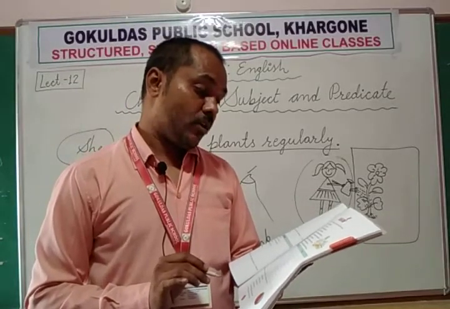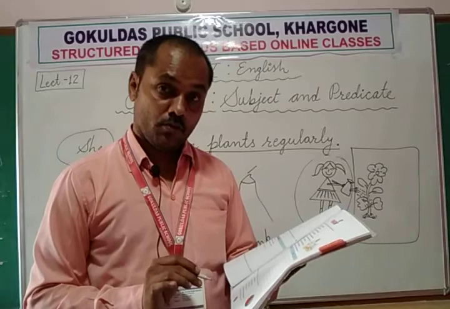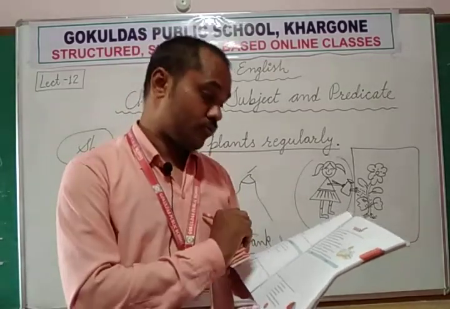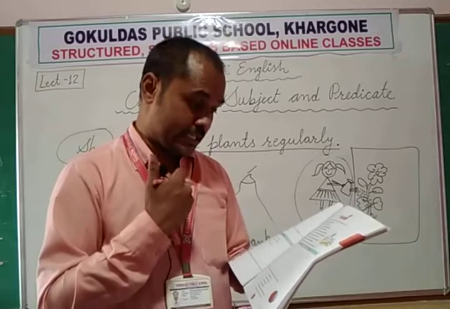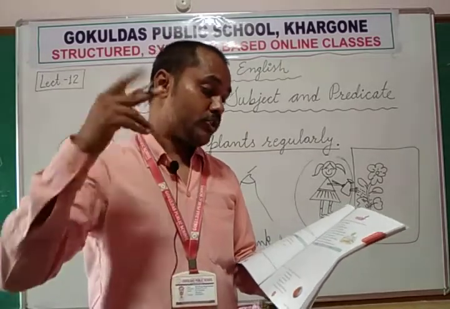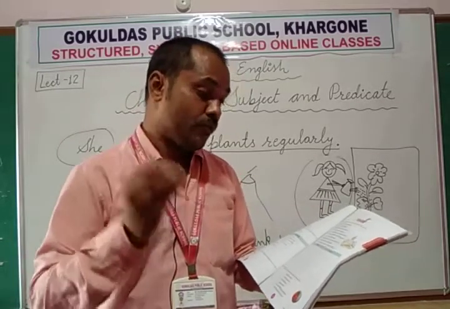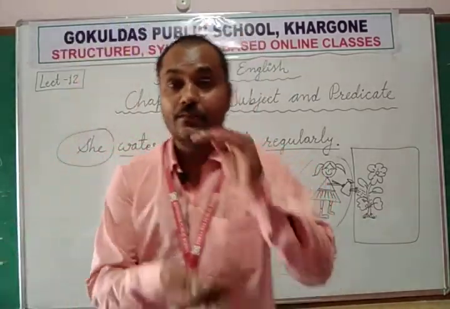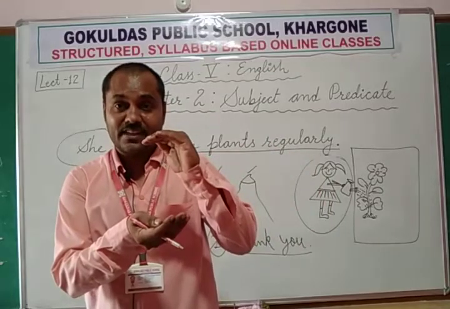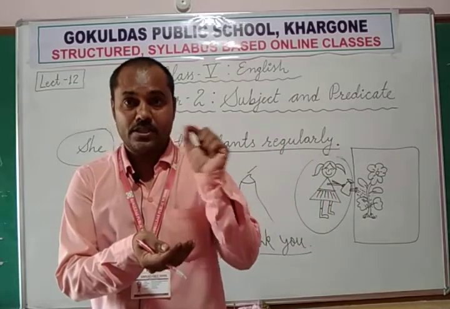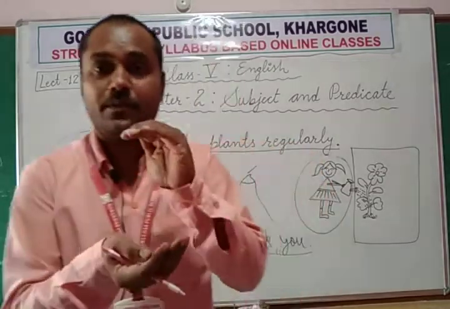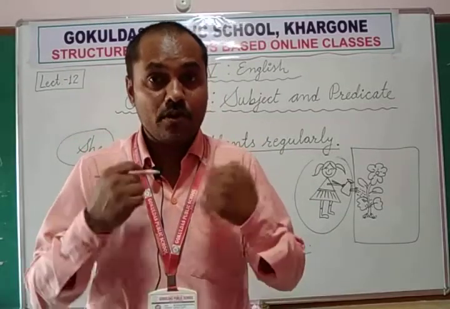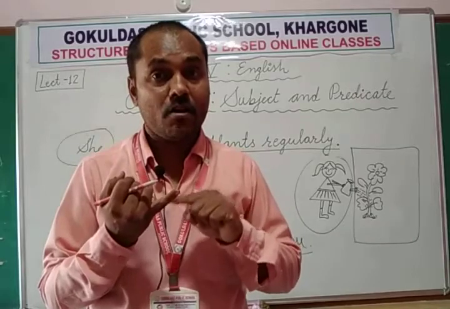The director of the zoo, who is this person? The director of the zoo showed us two newborn tiger cubs. Tiger cubs, the little babies of tigers, they are called cubs. Cubs means the babies of tiger or lion, they are called cubs. So who showed us? The director of the zoo.